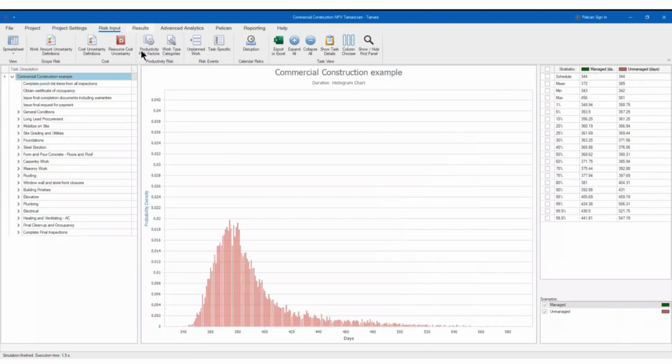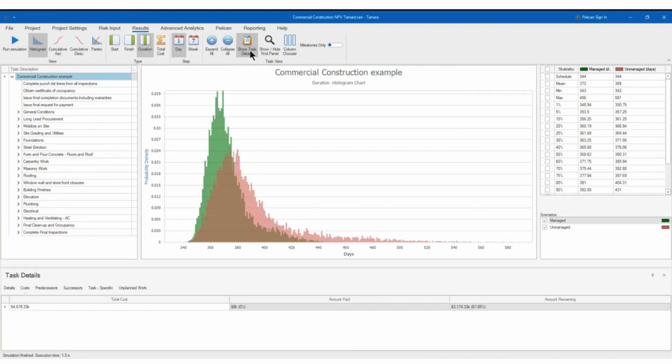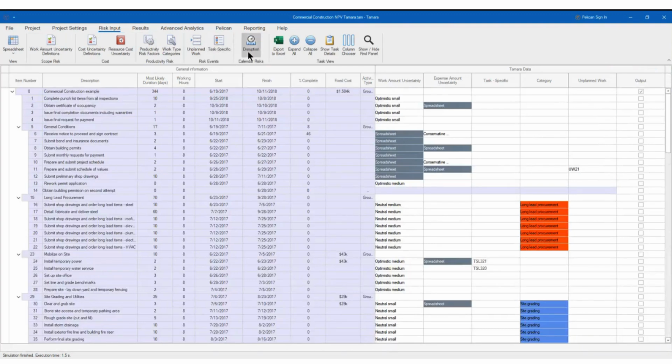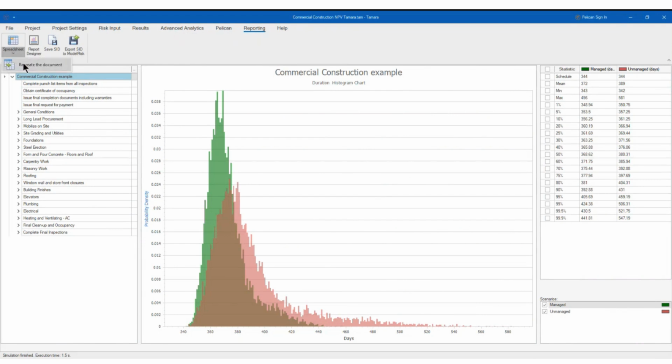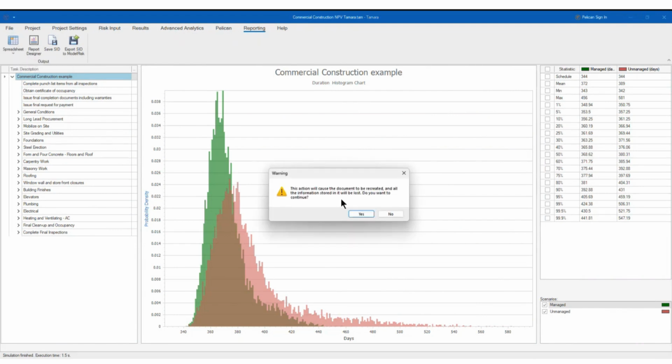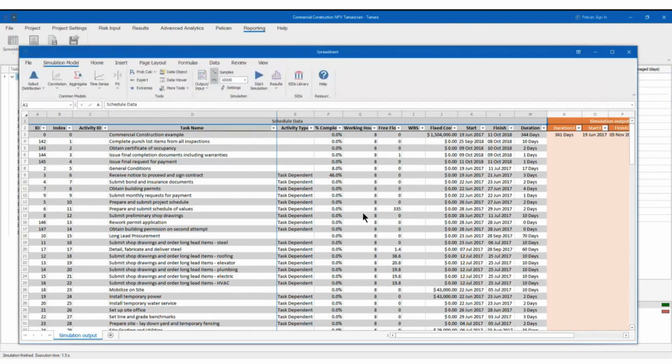Now, what else can you do? You can show the task details if you like. You can add more and more tasks. And finally, I did it one time, but if you like, you can also go to the reporting in the spreadsheet. This is the last one I want to show, and this is the first one I showed you before. So you have here the reporting in the spreadsheet.